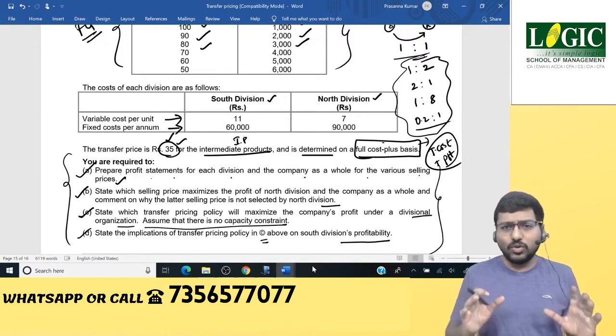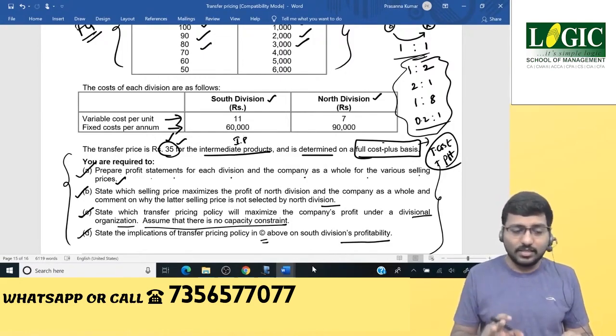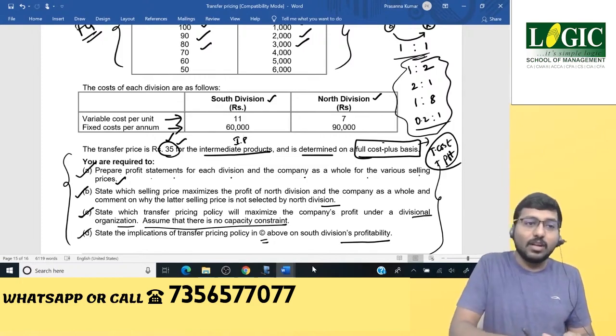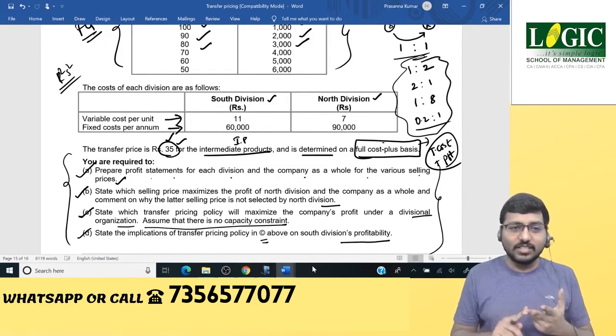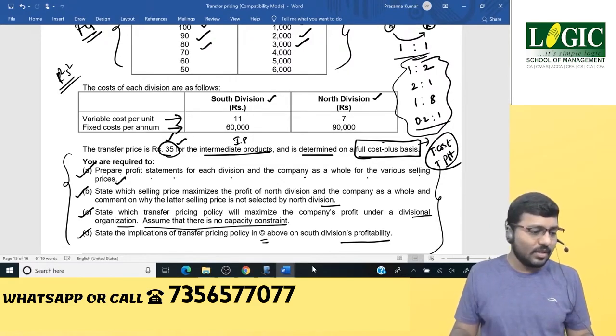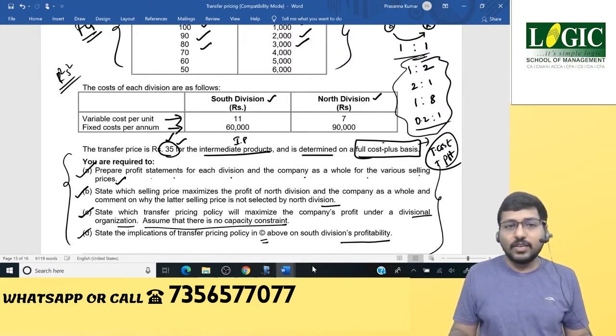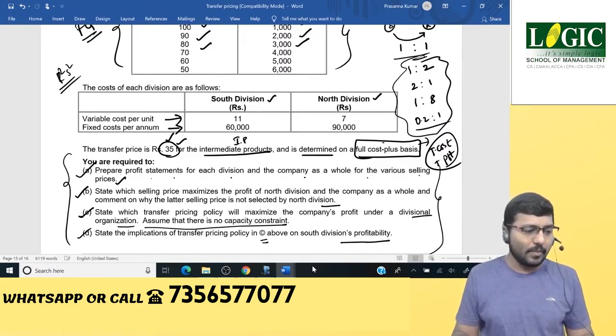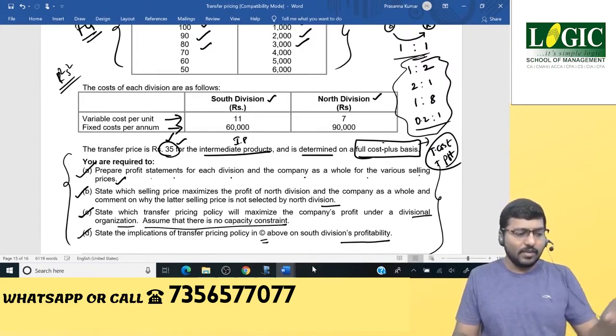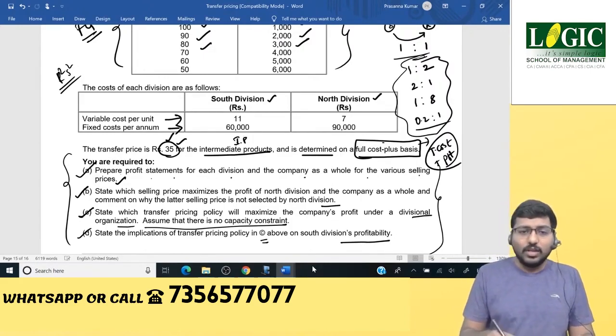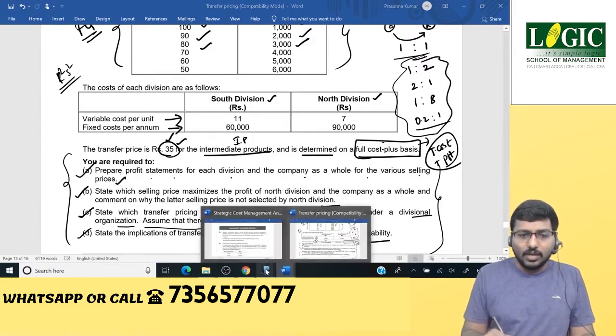Okay, we're going to go slow, steady, repeat, revise. This is going to be our philosophy. Double R, double S. R square, S square. Repeat, revise, slow, steady. And our target is 70 plus. That's what we are going to plan. Chalo, fantastic. I've got confirmation from Mahesh as well. Let's move on. Now, what do you guys need to do?